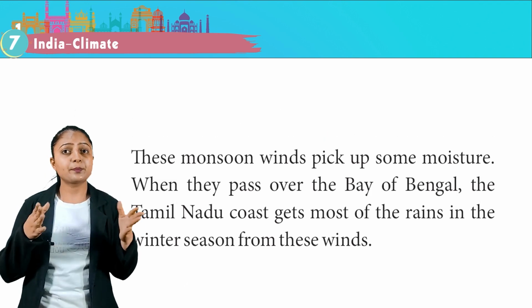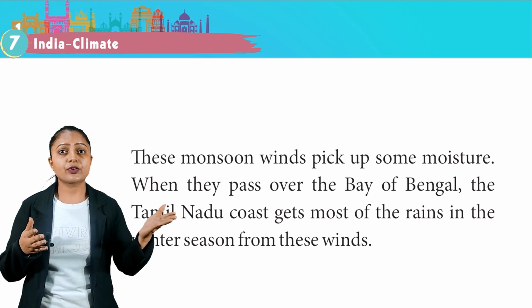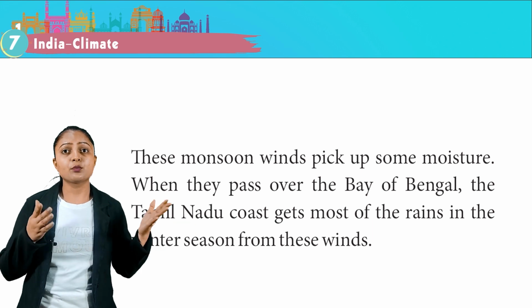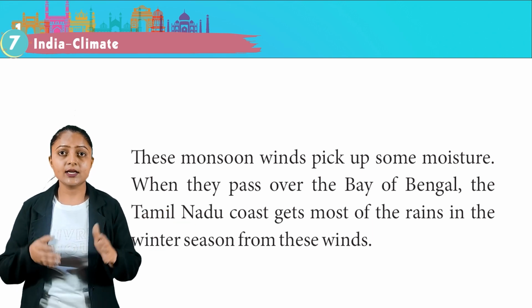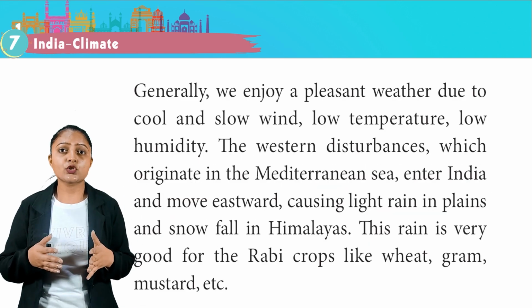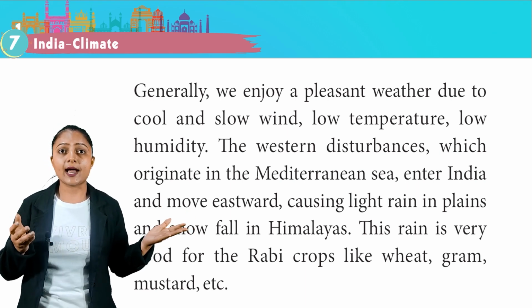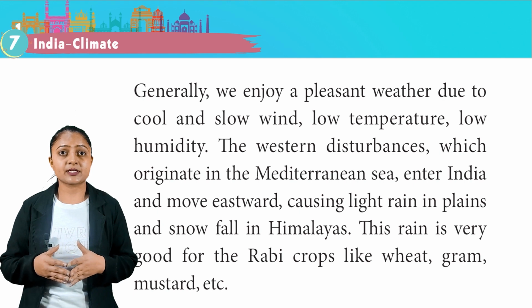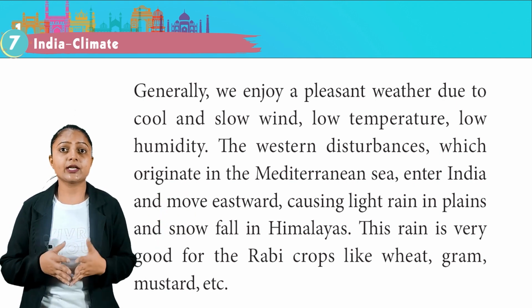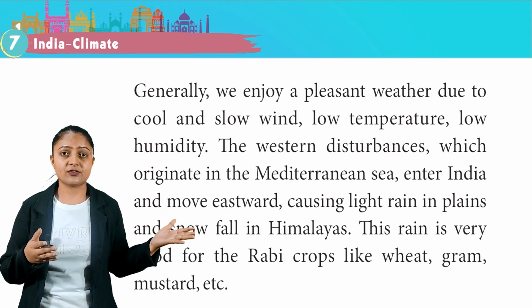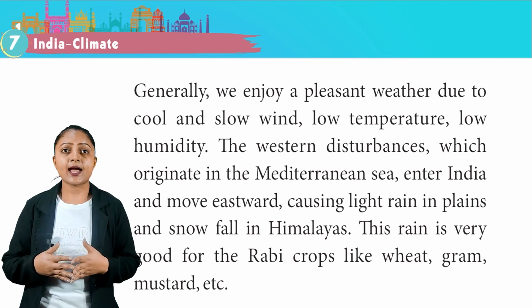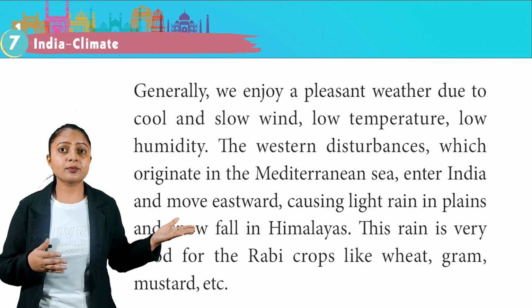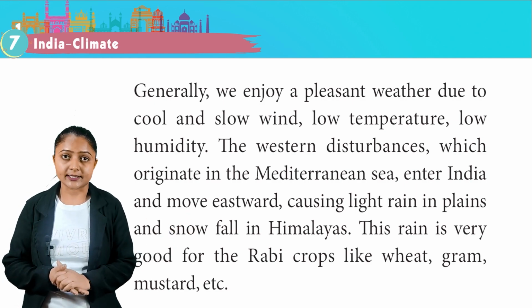These monsoon winds pick up some moisture when they pass over the Bay of Bengal, and the Tamil Nadu coast gets most of its rains in the winter season from these winds. Generally, we enjoy pleasant weather due to cool and slow wind, low temperature, and low humidity. Western disturbances which originate in the Mediterranean Sea enter India and move eastward, causing light rain in the plains and snowfall in the Himalayas. This rain is very good for the rabi crops like wheat, gram, mustard, etc.